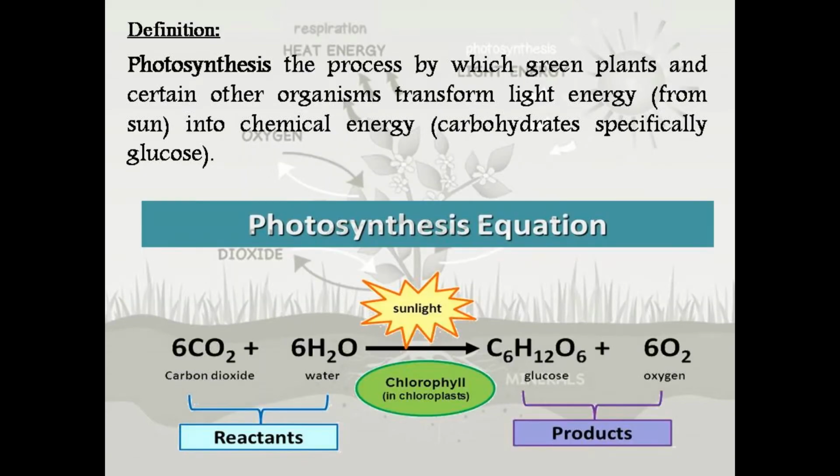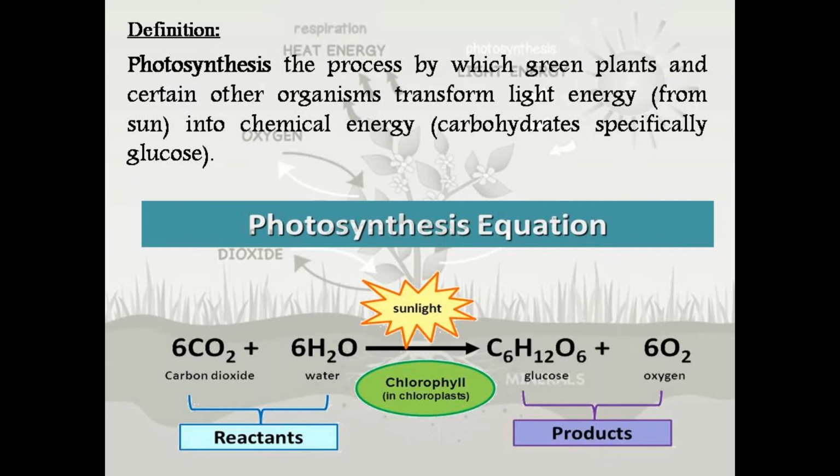Coming towards a more technical definition, photosynthesis can be defined as a process by which plants transform light energy into chemical energy. It means they get the energy from the sun and then convert it into chemical energy, which is their food. This chemical energy is in the form of carbohydrates, specifically glucose.